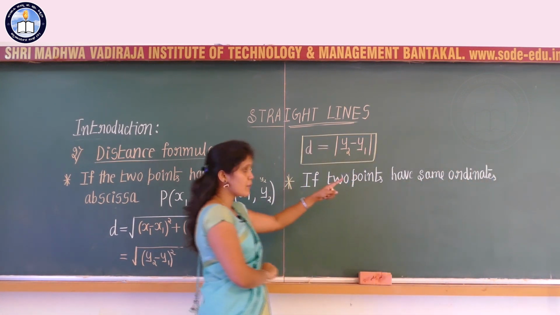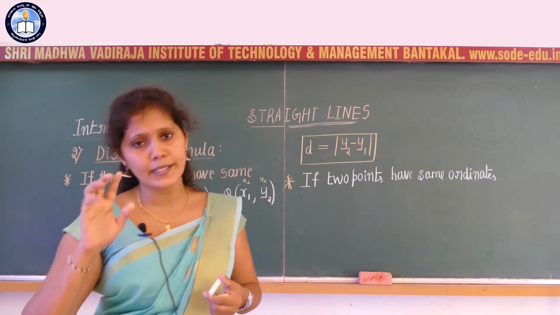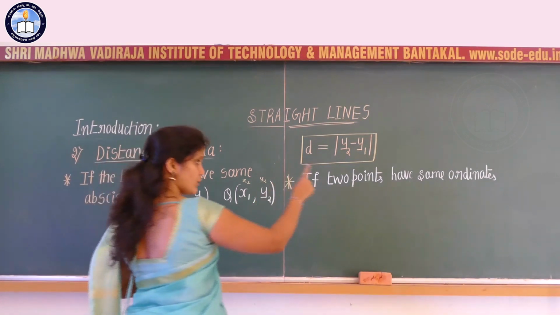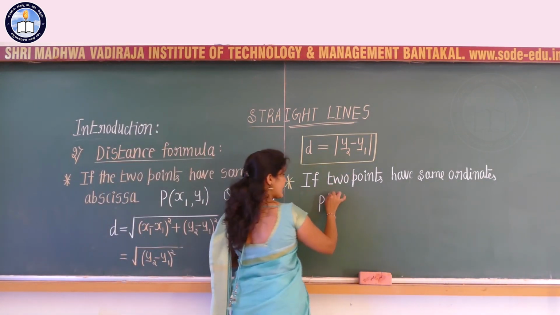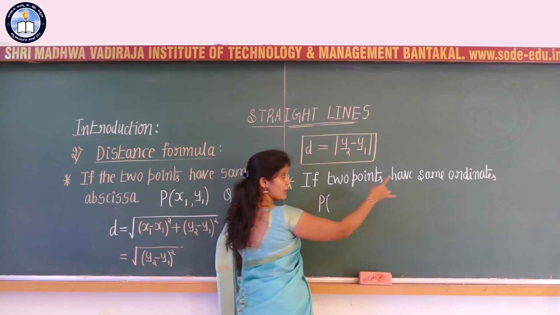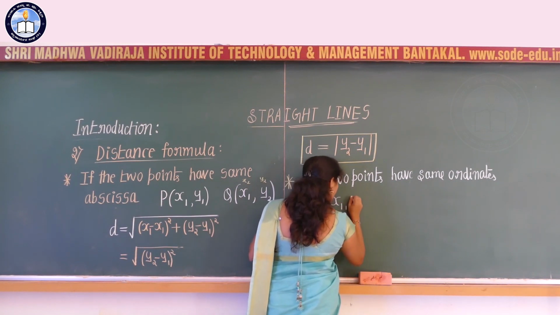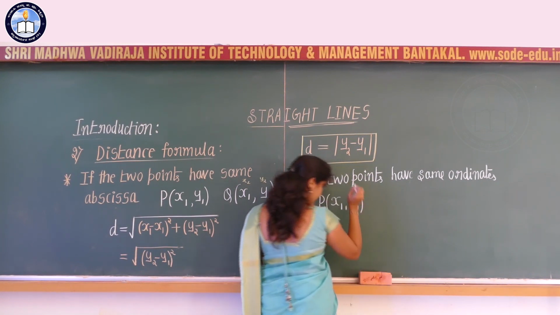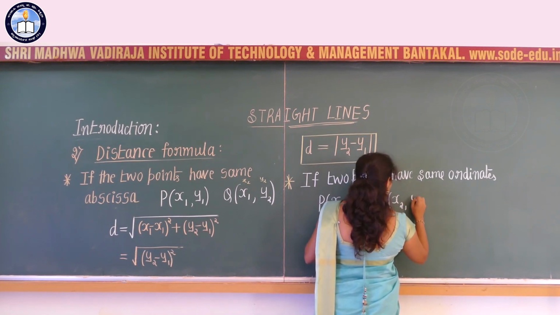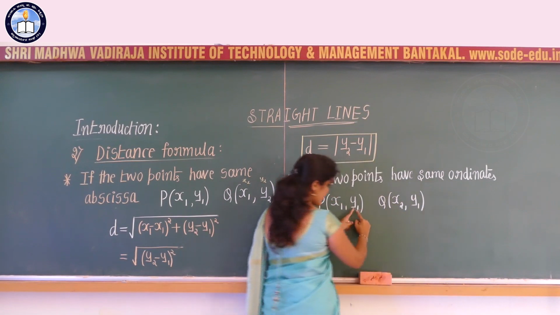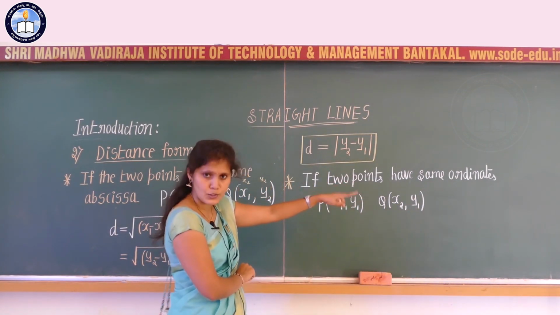Ordinate is nothing but the y coordinate of the point. Let me consider P and Q as the 2 points with the same ordinates, that is, the y coordinate should be the same. P is a point with the coordinates x1 comma y1 and Q is a point with the coordinates x2 comma y1. So for both the points we are considering the same value of y.